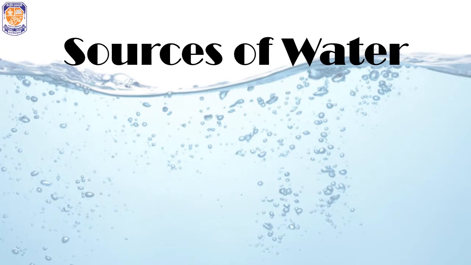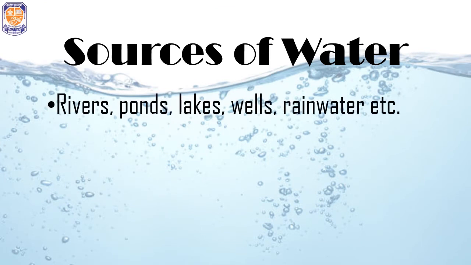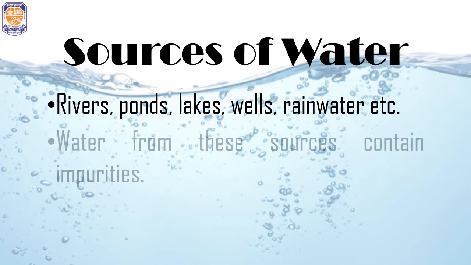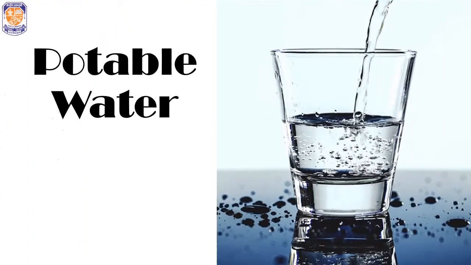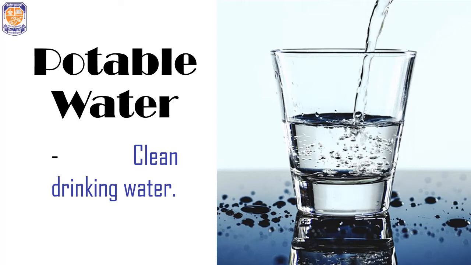Now, what are the sources of water? We get fresh water from rivers, ponds, lakes, wells, rainwater, etc. Water from these sources contains some impurities that are dissolved in it. For drinking that water, we need to purify it. We need to clean it. And once we obtain the clean drinking water, that is known as potable water. So this potable water will not have any kind of harmful substances or other impurities dissolved in it.